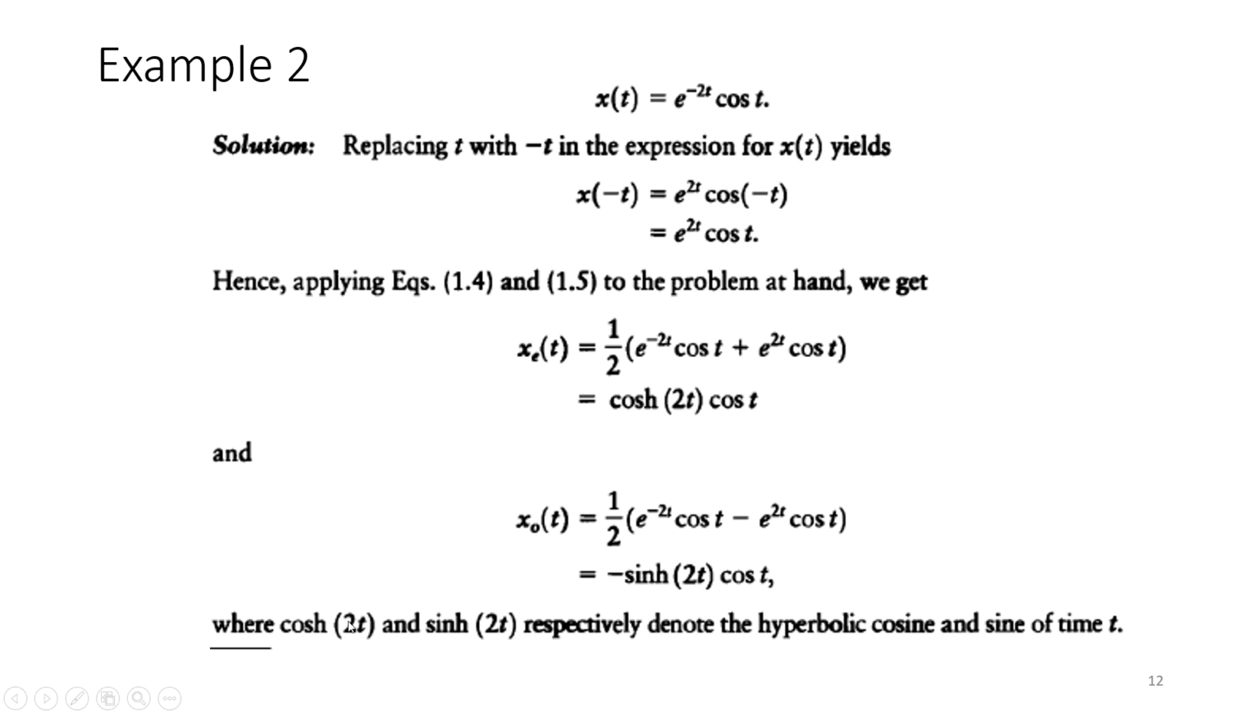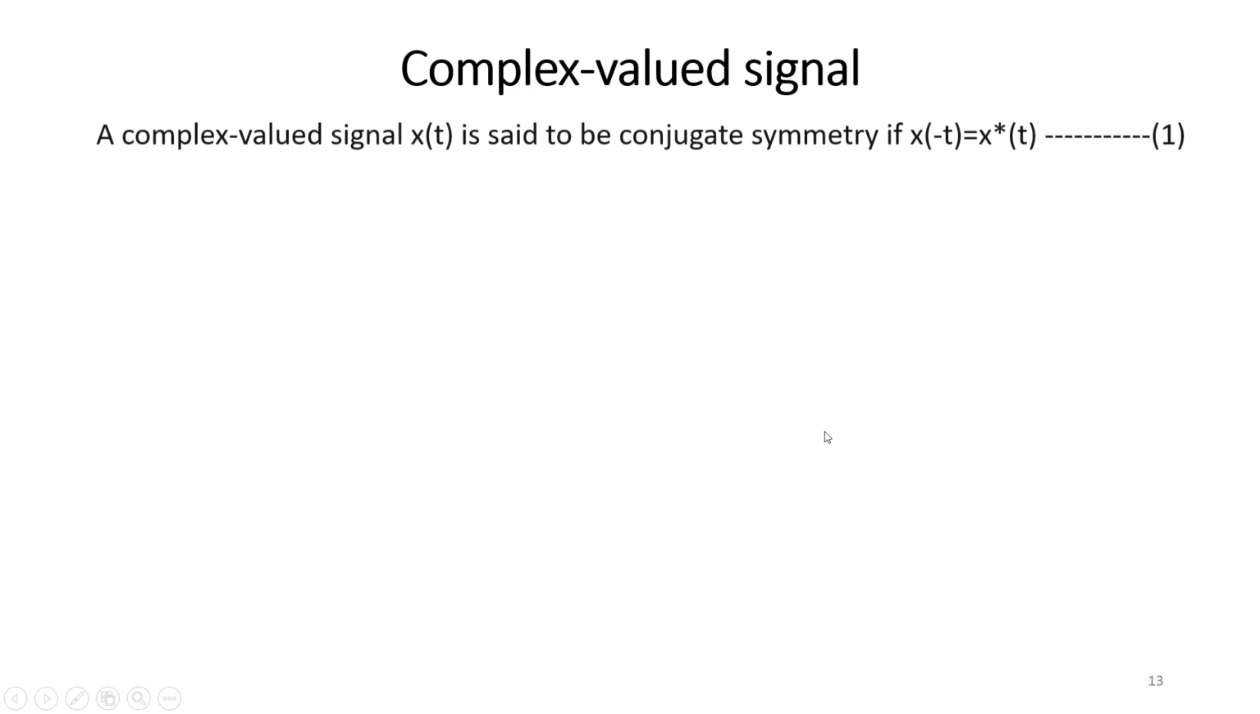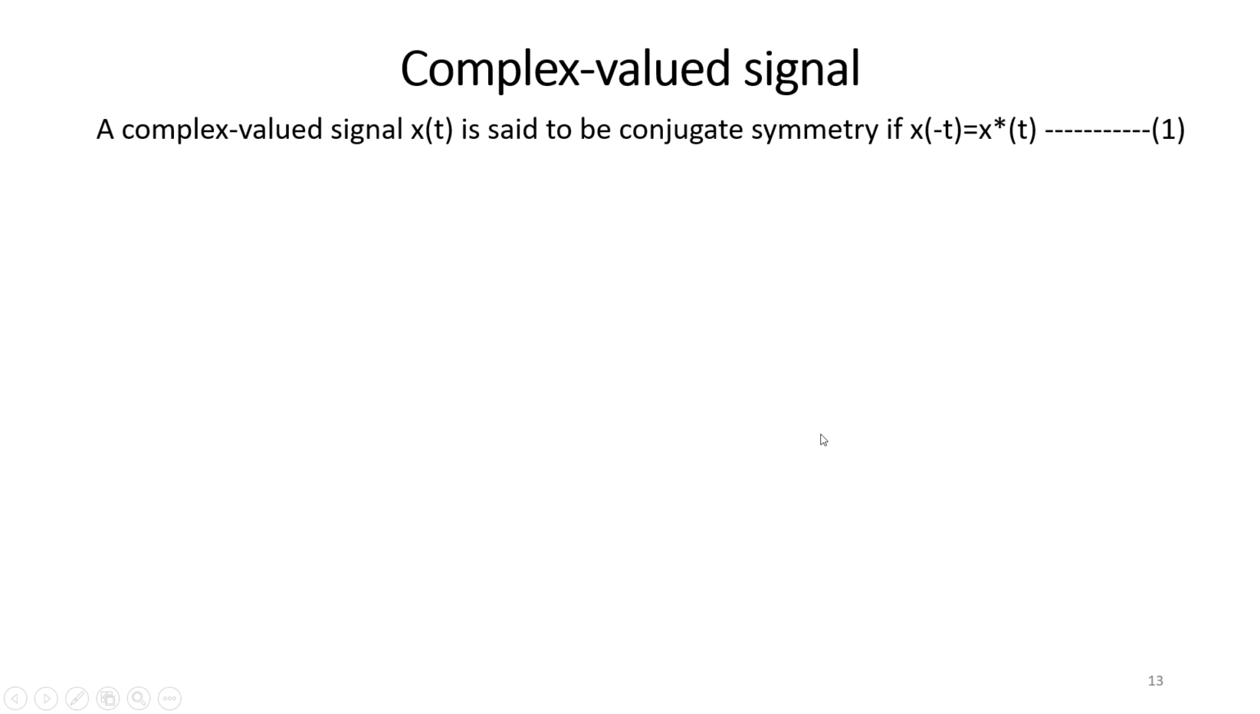So cosh 2t and sinh 2t respectively denote the hyperbolic cosine and sine of time t. Okay. Next is the complex valued signal. A complex valued signal's symmetry is going to be defined in terms of real and odd values only.